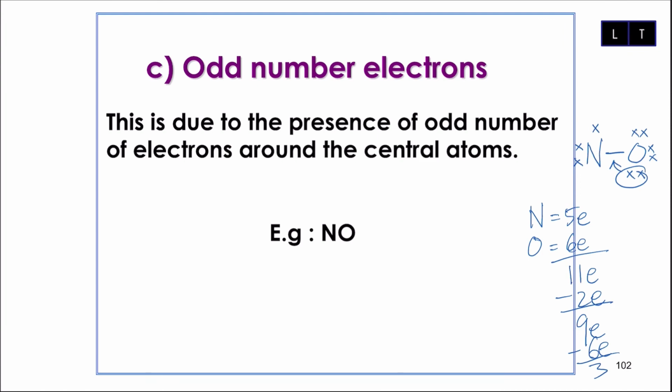So yang tinggal dekat oksigen akan tinggal 2 lone pairs, dan nitrogen instead of 5 electrons, dia akan dapat 7 electrons. That is why the structure should be like this one. So inilah yang kita nampak dekat nitrogen, dia ada 7 electrons, di mana 7 electrons ini adalah nombor ganjil, odd number.